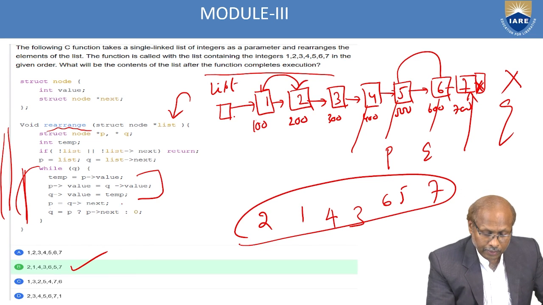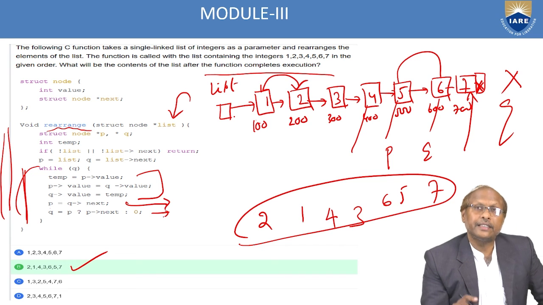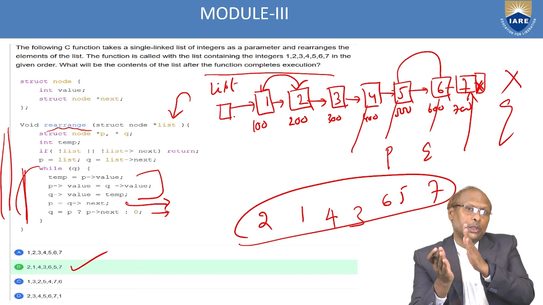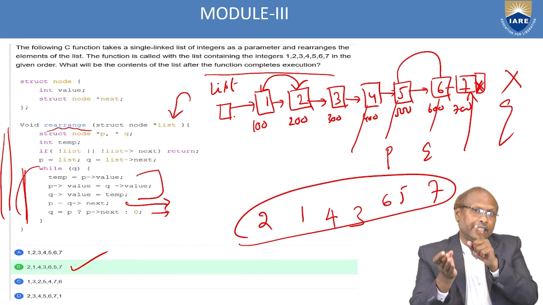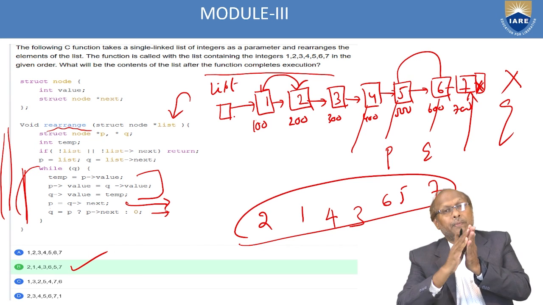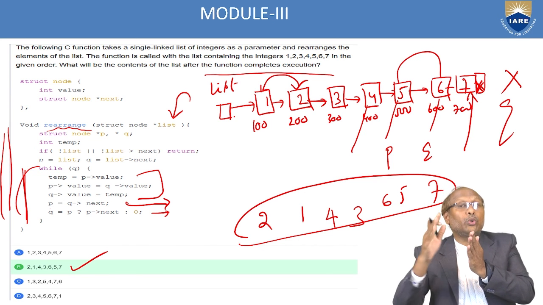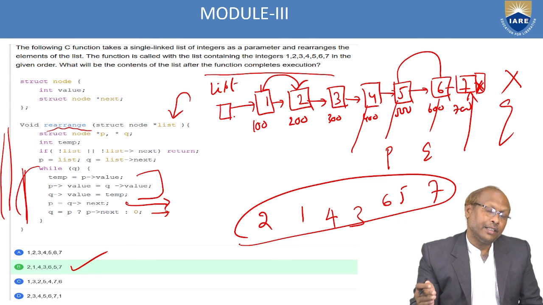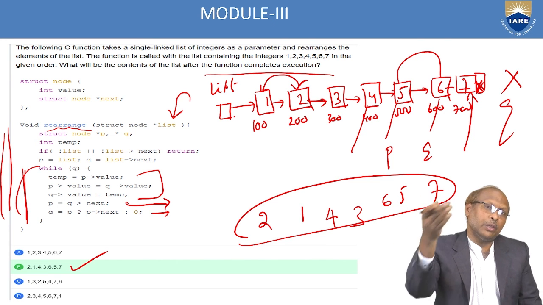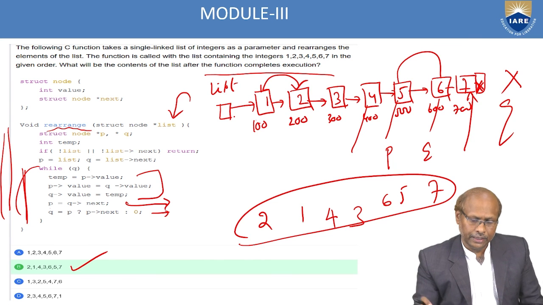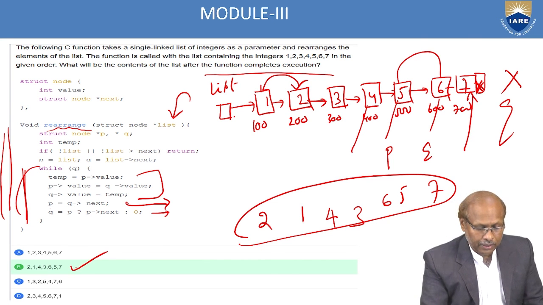So please observe here. In the last two lines, the pointers are changing position. So P always points to the first node, Q points to the next node. After that, it is interchanging. After interchanging, P goes to Q's next. That means P goes to the third and Q goes to the fourth. So this will continue until you reach the end of the list. Whenever Q points to null, the loop will terminate. By that time, all the rearranging will be finished. So this way you will get the output.